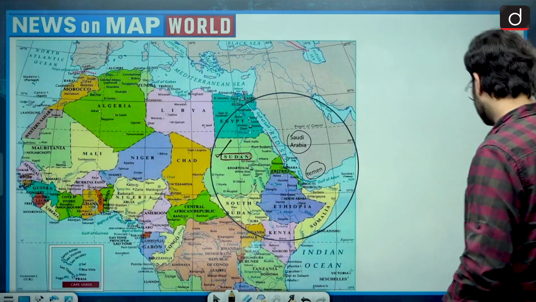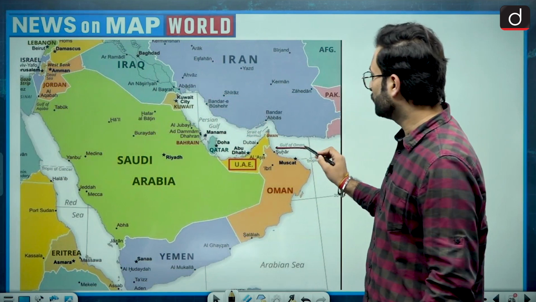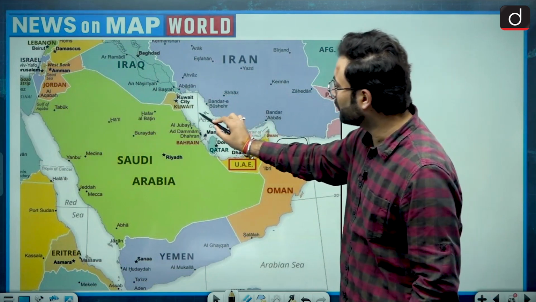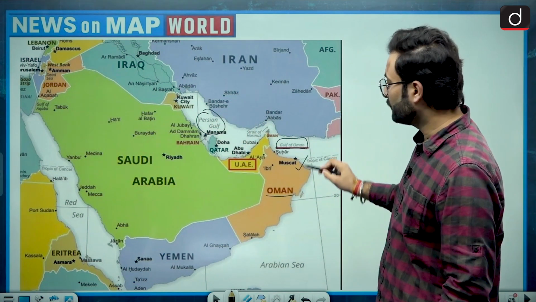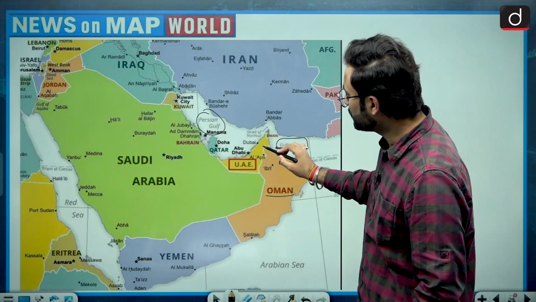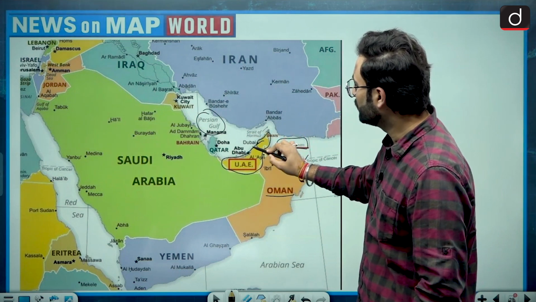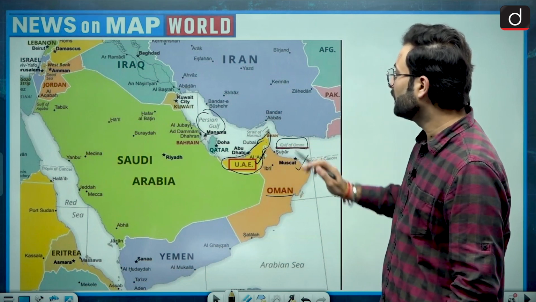Moving further, the second area of interest is the Gulf of Oman. In this region, this is the Persian Gulf, and among the countries here, Oman is obviously over there. After that, this area in the yellow region is the UAE. So for our question, this is also correct: the UAE also touches the Gulf of Oman.